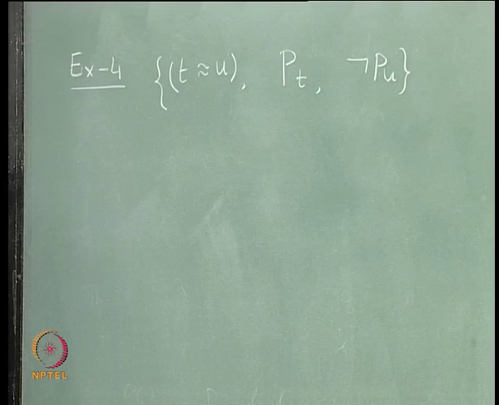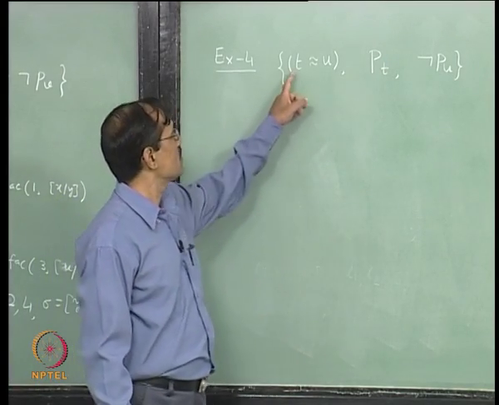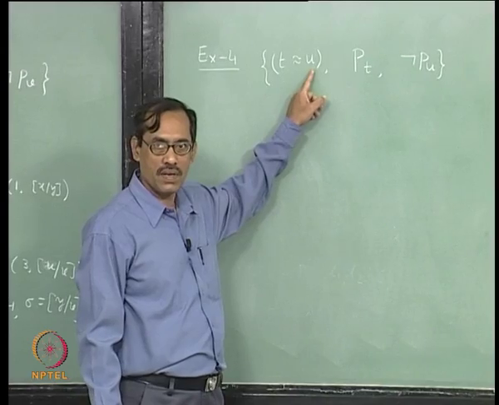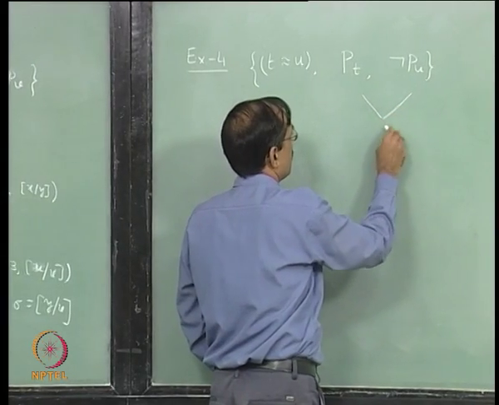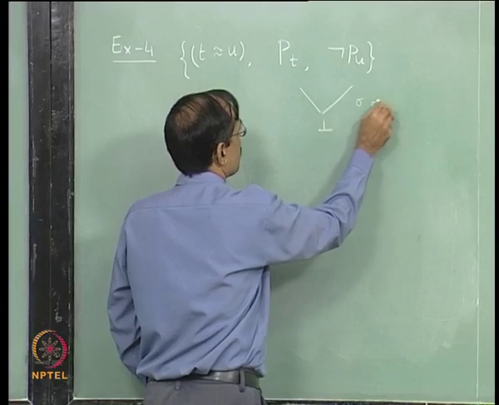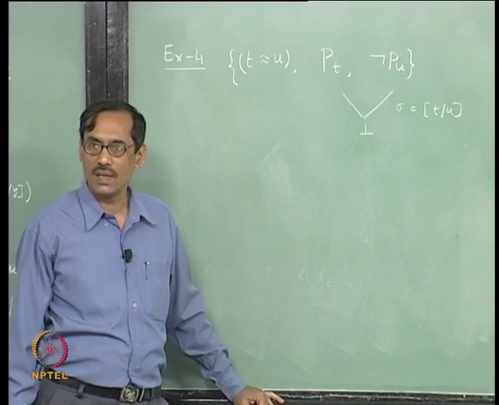Yes, but how do we proceed? Suppose t is a variable and u is a variable, then you can directly give it, right, because these two will give resolution as bottom with sigma equal to t by u. That is clear.